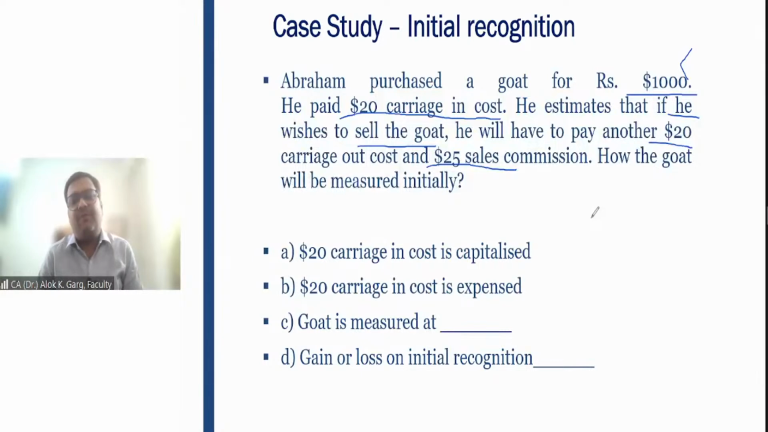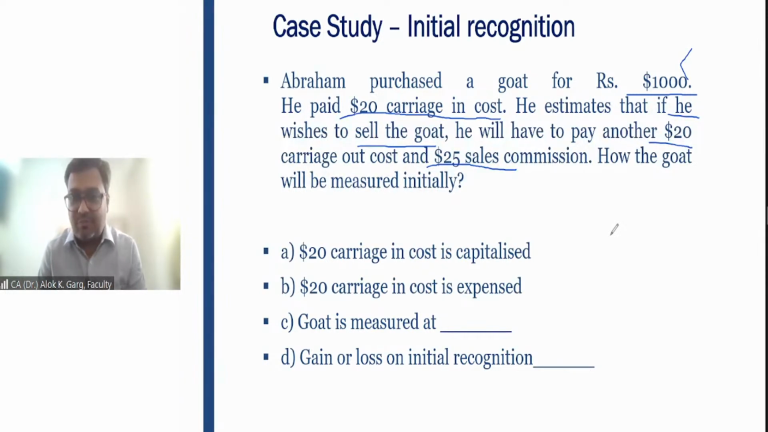First of all, tell me, what is the cost to sell? What is the cost which is directly related to the sale? So the goat is measured at fair value less cost to sell, right? So the goat is measured at fair value less cost to sell.